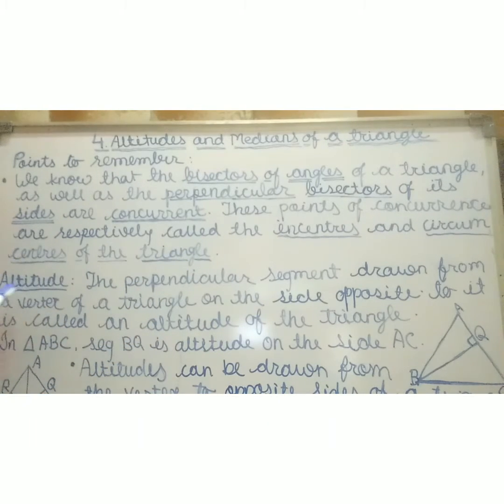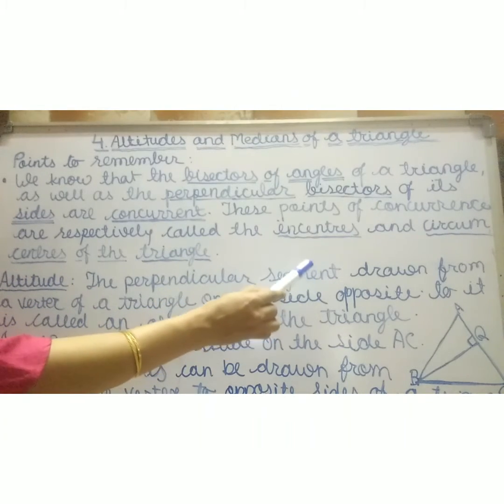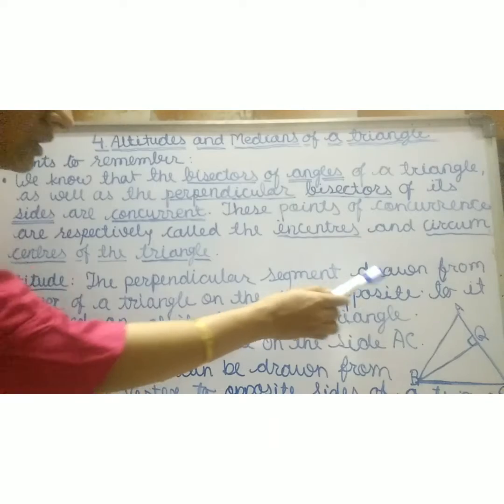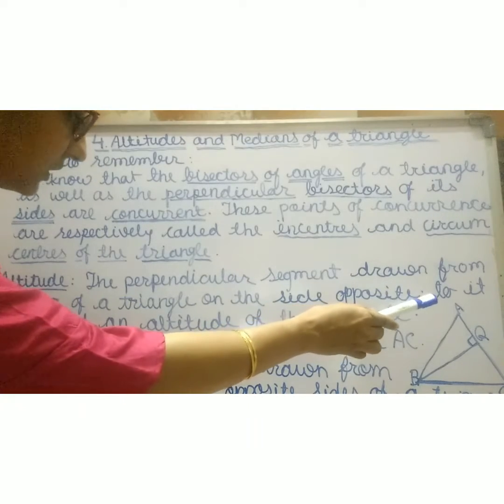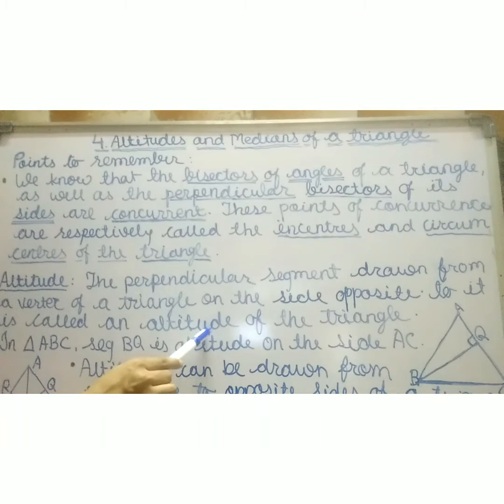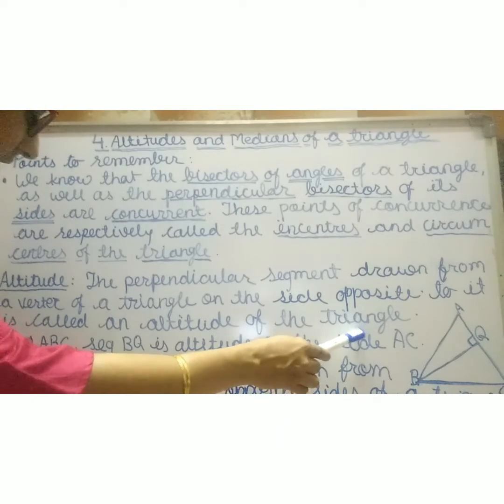Now the next point, altitude. What is altitude? The perpendicular segment drawn from the vertex of a triangle. If we draw any triangle, take any vertex and draw a perpendicular on the opposite side, that segment is called an altitude.